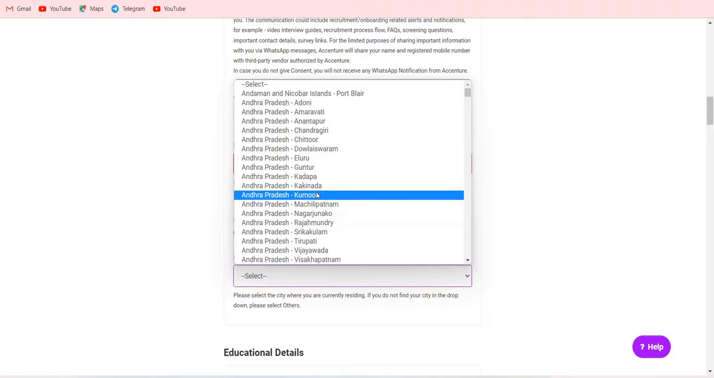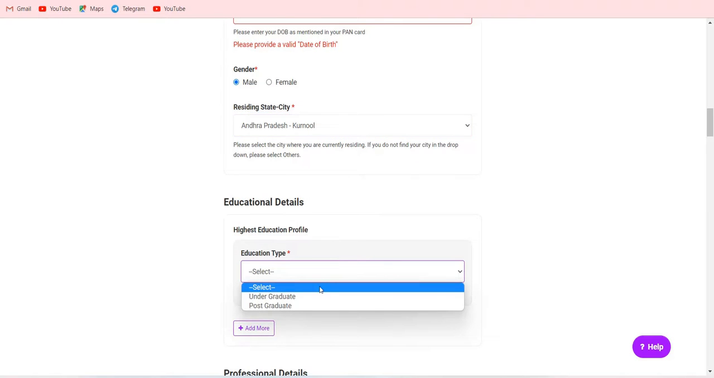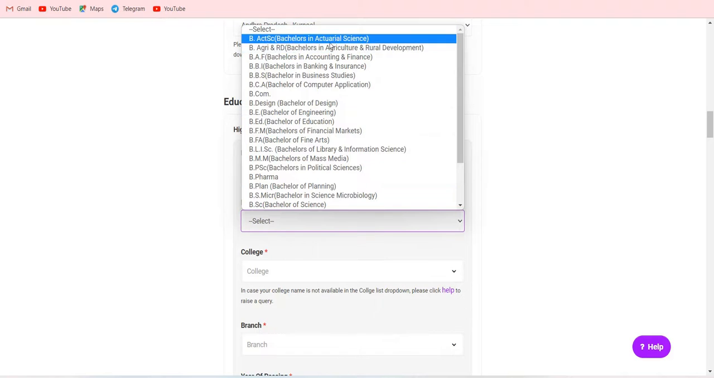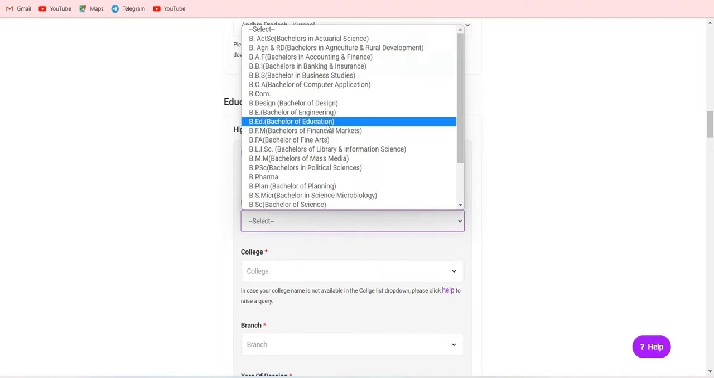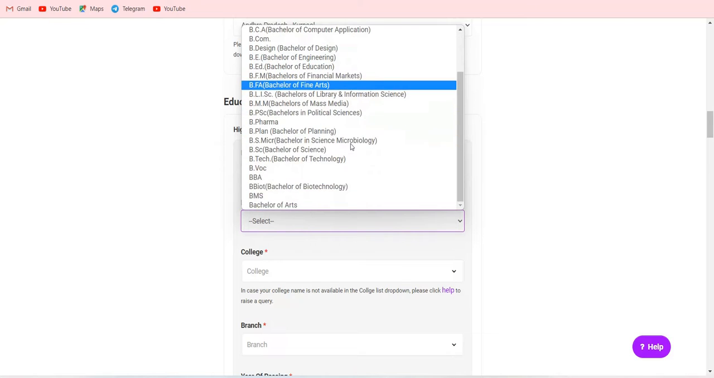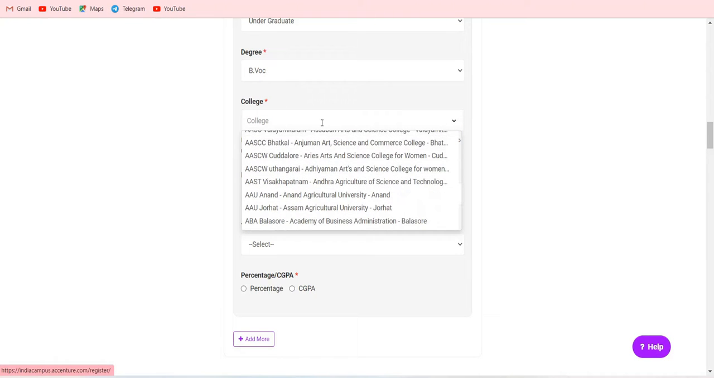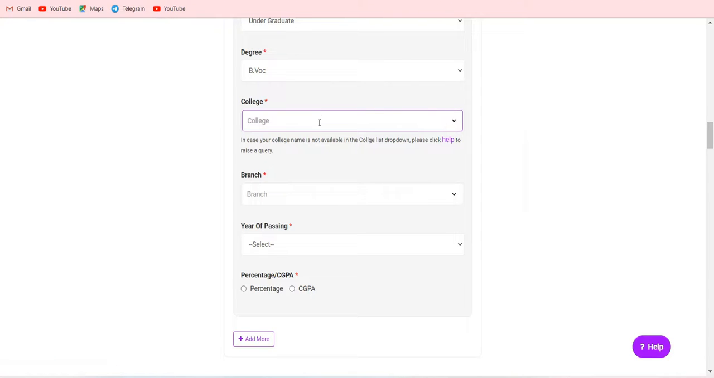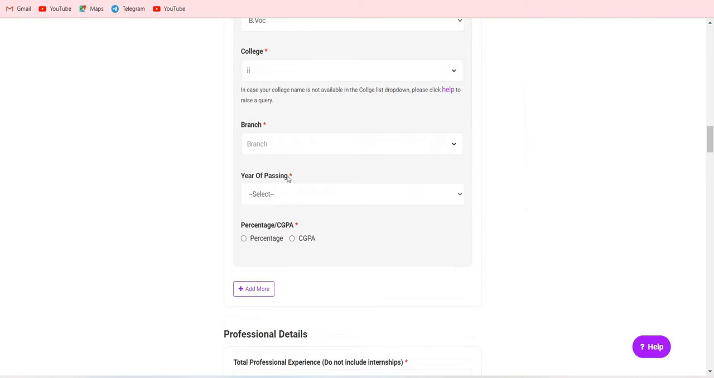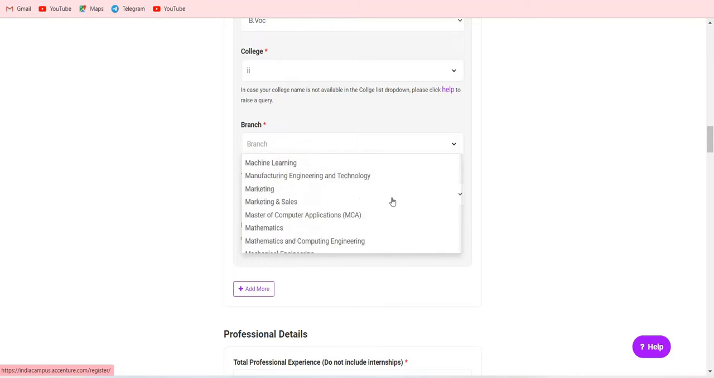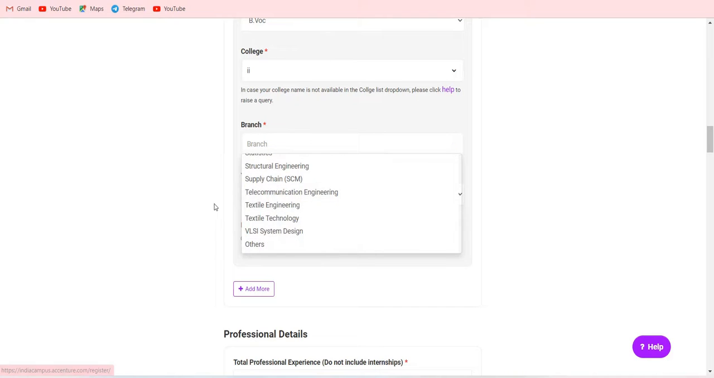You just choose highest education, undergraduate. The degree is only for BSc students, not for BTech students, sorry guys. And you just give BBA, BSc, BCom, everything. You just need your college name. You can search it here, or type it here itself. Type IIT or MIT, everything is here. And all the branches they mention, everything is mentioned here. So just go with them. Instrumentation, mechatronics, all branches they mention here.